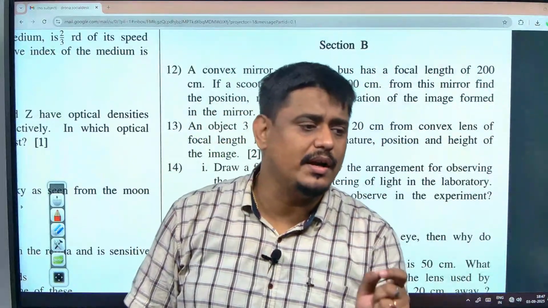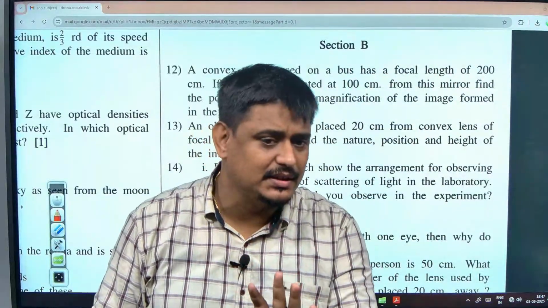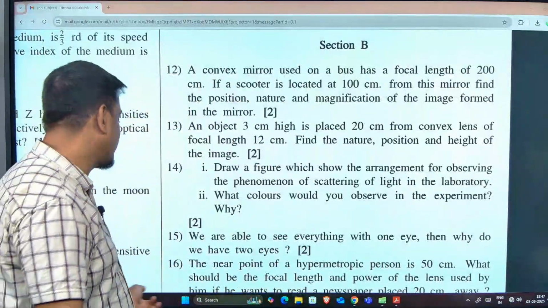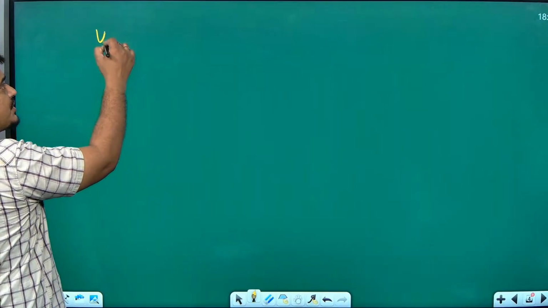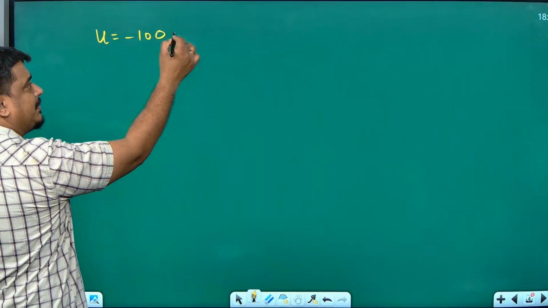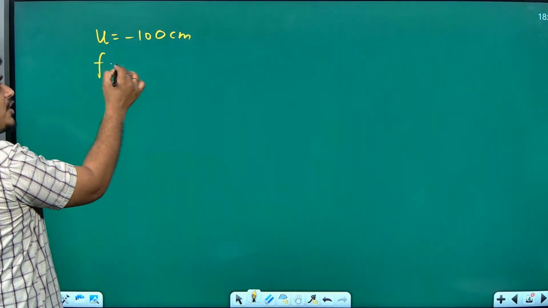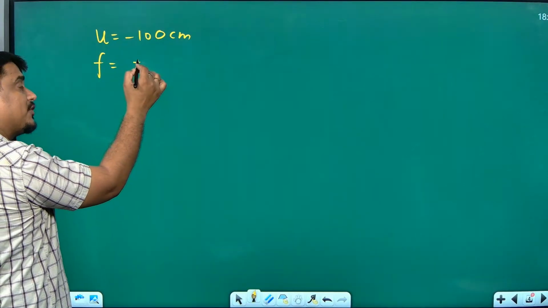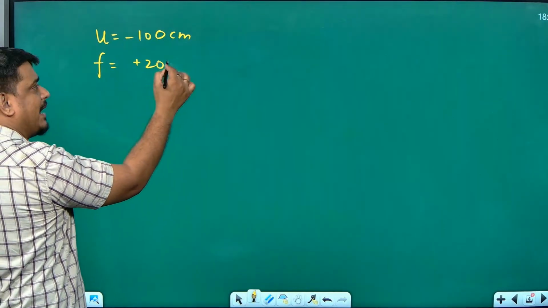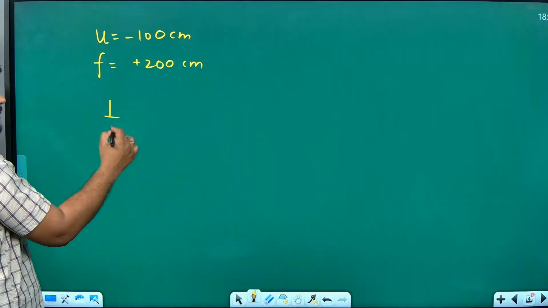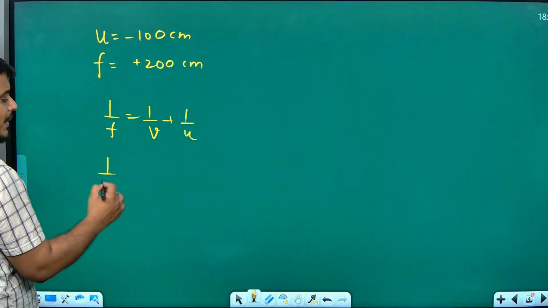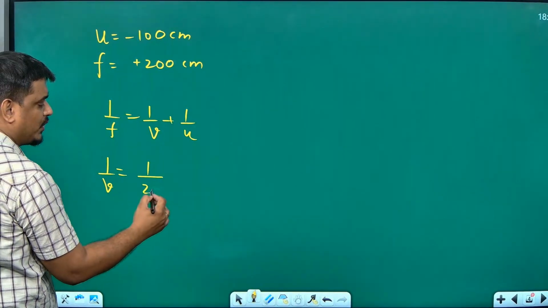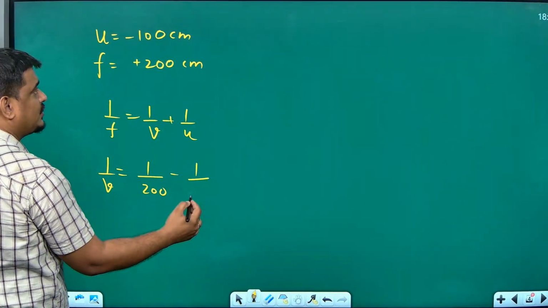Answer is 200 by 3 centimeter. Did you get this? If not, you are not doing calculations correctly. In this question, they gave the value of U as how much? Minus 100 centimeter. They gave the value of F as how much? Plus or minus? Have a habit of writing like this. 1 by F is equal to 1 by V plus 1 by U. 1 by V is equal to 1 by F, that is 1 by 200, minus 1 by U. What is U?